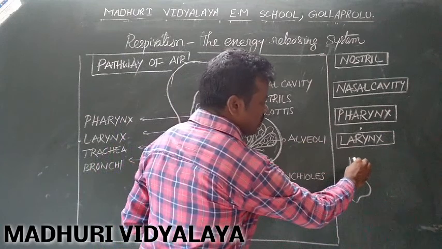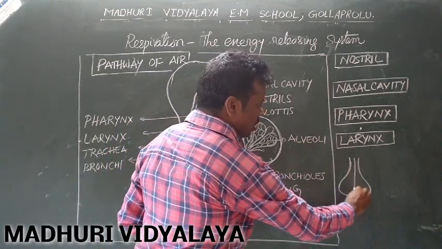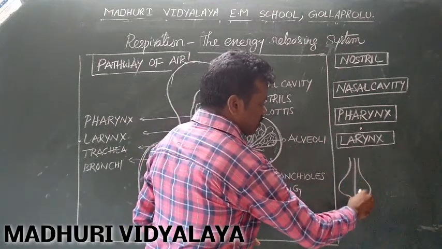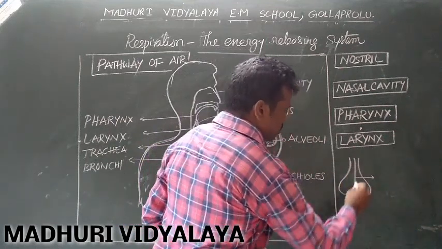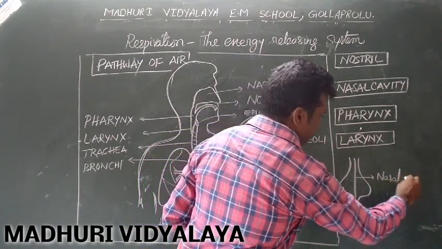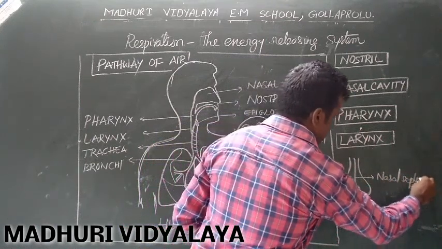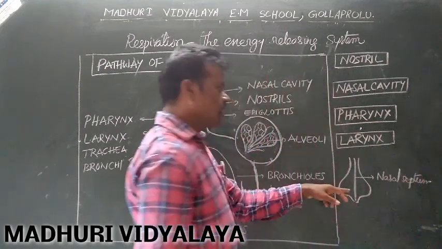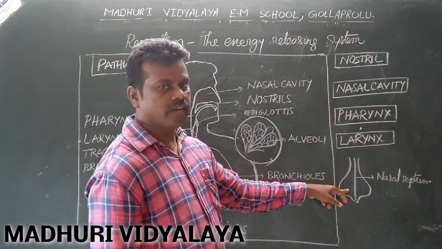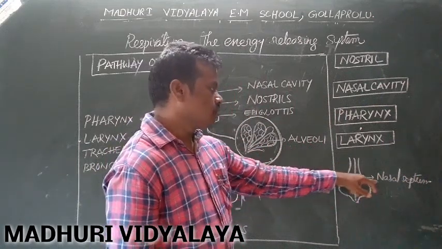The nose is divided into two equal halves by a septum, which is known as the nasal septum. The nasal cavity is divided into two equal parts by the nasal